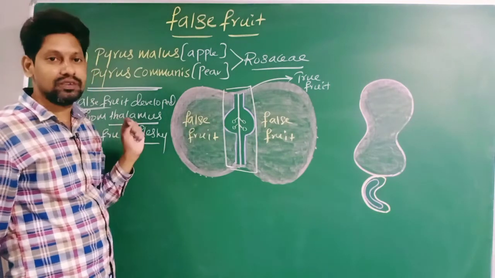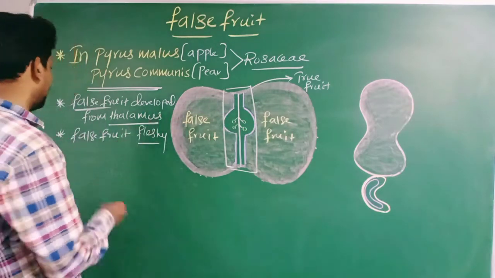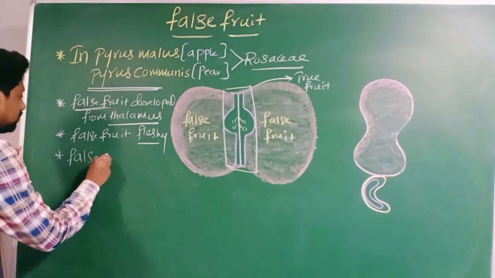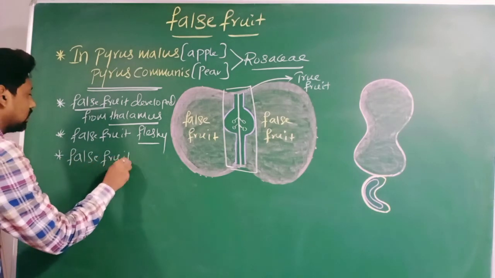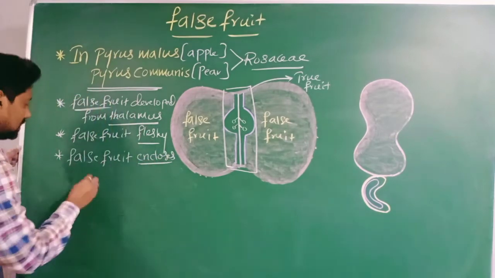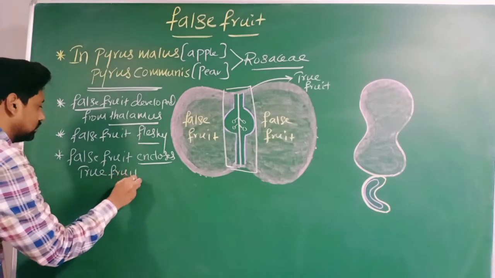See the diagram. What is enclosing what? False fruit is enclosing the true fruit.